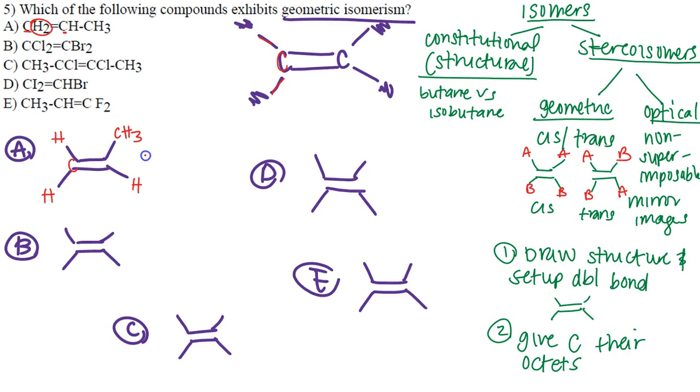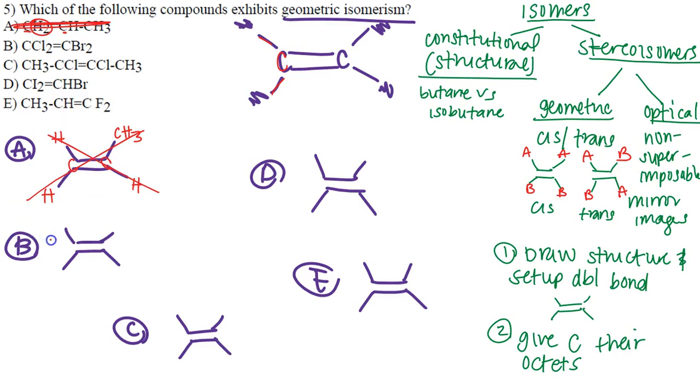Okay, folks? And so the next thing you want to do after you have it drawn out is to tell yourself, well, okay, I have it drawn out. All my carbons have their octet. Now, does it exhibit geometric isomerism or not? So let's see. Is it cis or trans? They didn't tell you what type. They just said in general, does it exhibit? So I'm like, okay, if it's cis, we're going to have the same groups on the same side. Well, we have two groups, but there's more hydrogens. So automatically, this can't be cis or trans. We have to have two different groups. Okay, so if it was another CH3 here, sure, that would have worked because we would have CH3 and then two hydrogens. But because there's three hydrogens in one methyl group, letter A definitely does not exhibit geometric isomerism.